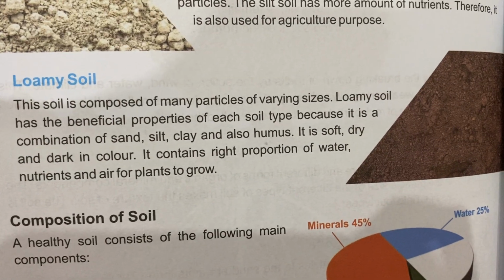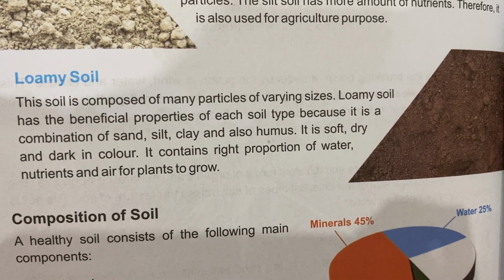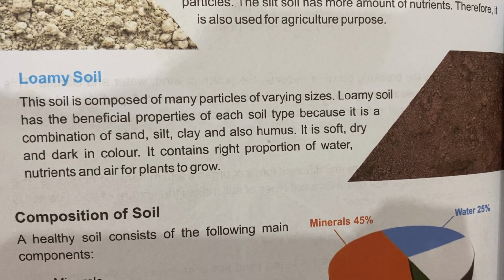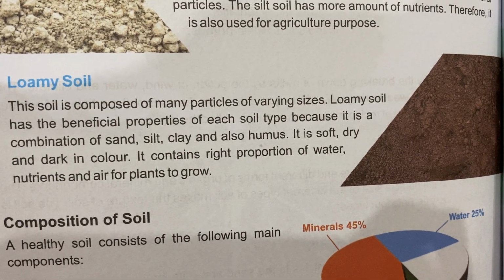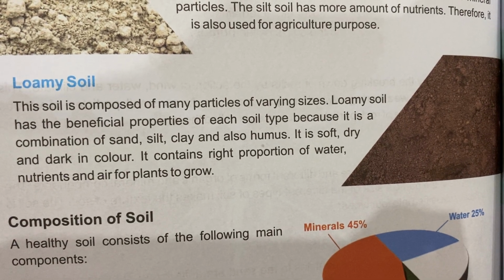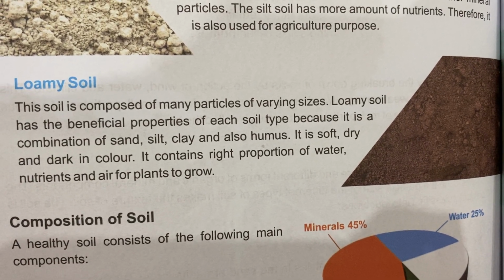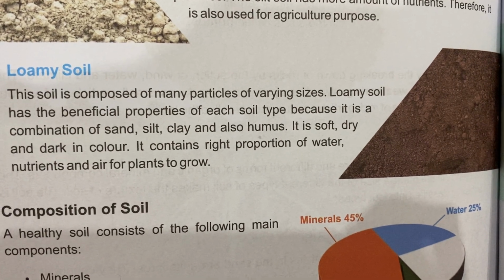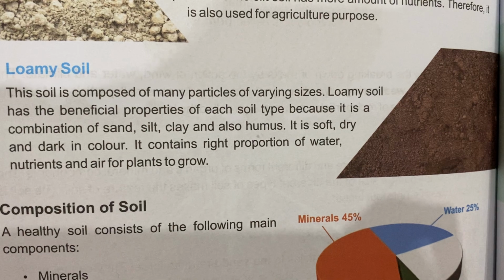Loamy soil. The soil is composed of many particles of varying size. Loamy soil has the beneficial properties of each soil type because it is a combination of sand, silt, clay and also humus. It is soft, dry and dark in color. It contains the right proportion of water, nutrients and air for the plants to grow.